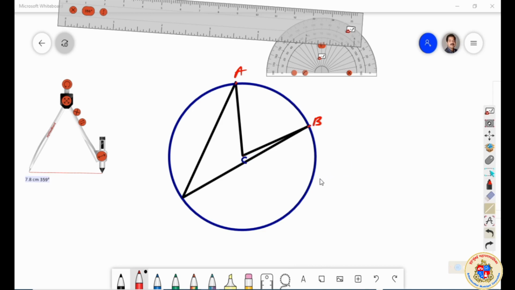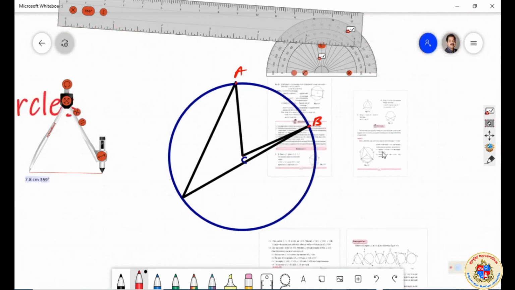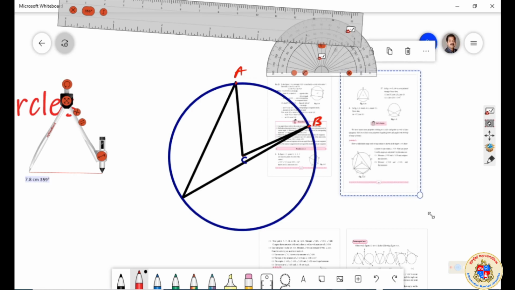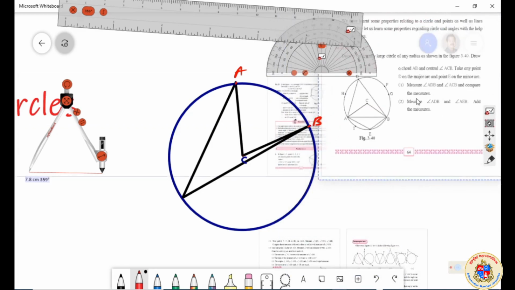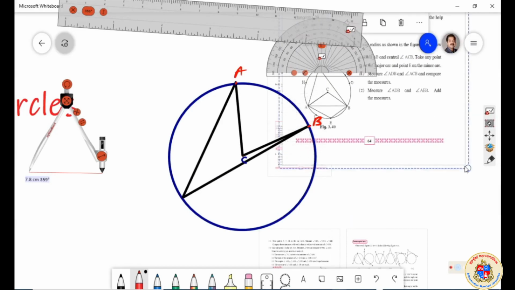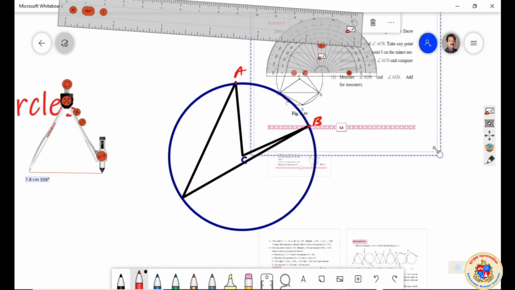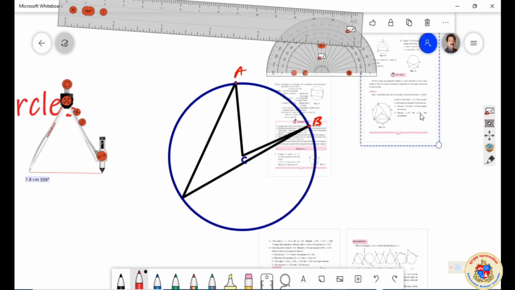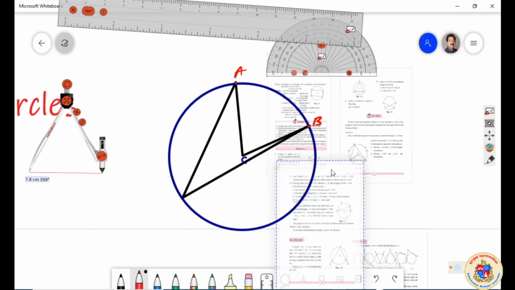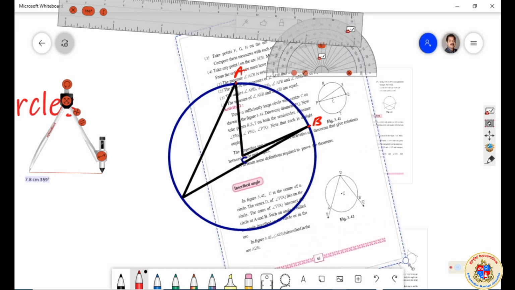These are the 2 things I would like to draw, and your textbook is having some other intention. Let me see. Here it is. So here the central angle has been drawn, which is a measure of the arc, and you are also drawing an angle over here. An angle can be drawn on the opposite side also. This is page number 64 of your textbook. Let me go to the next page.